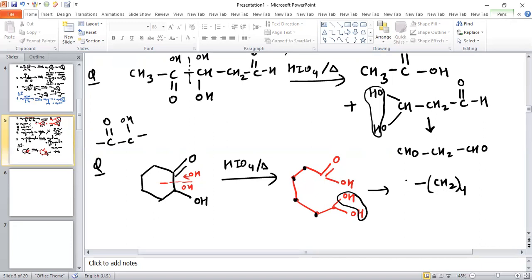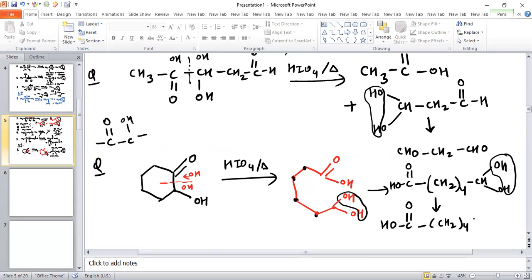And on this carbon, one is a carboxylic group, so this is C double bond O and OH. That is one, and another is on this carbon atom, where two OH groups are there. When two OH groups are there it means unstable, so water will be removed. So the product obtained is basically HO, C double bond O, (CH2)4 and CHO. So this is our product in this case.